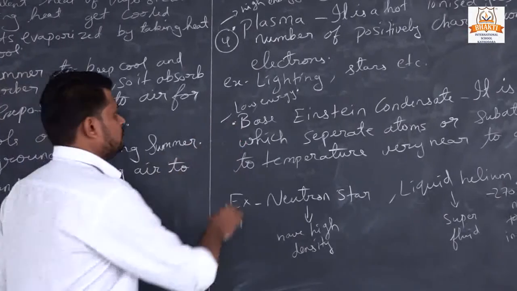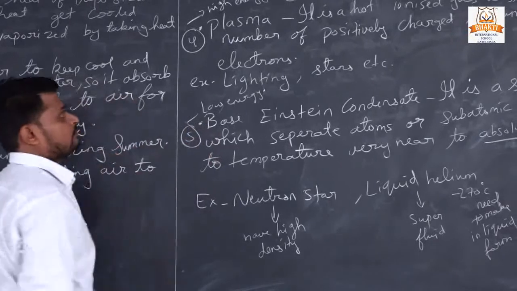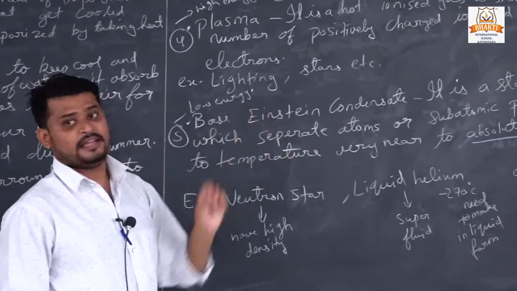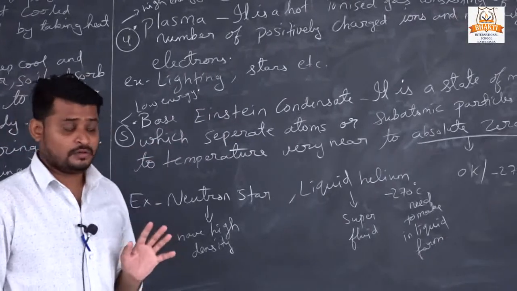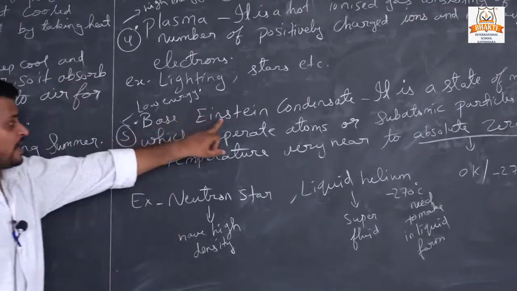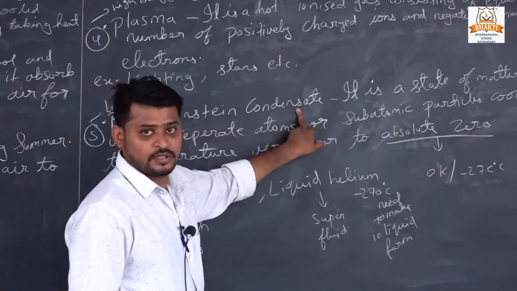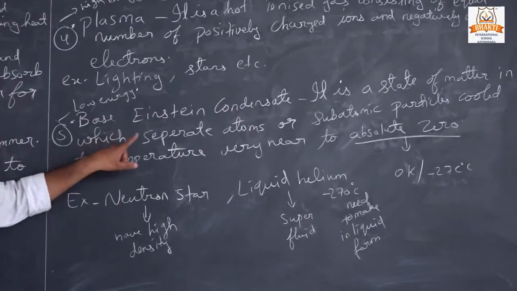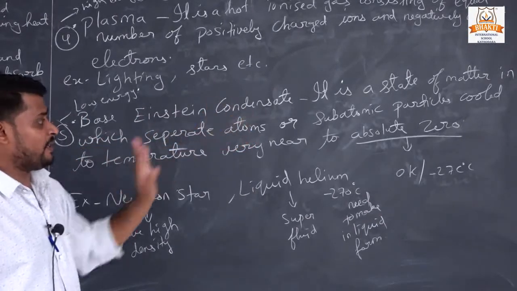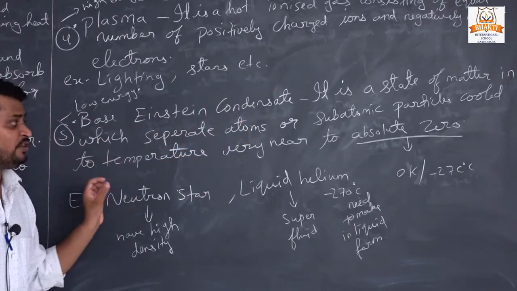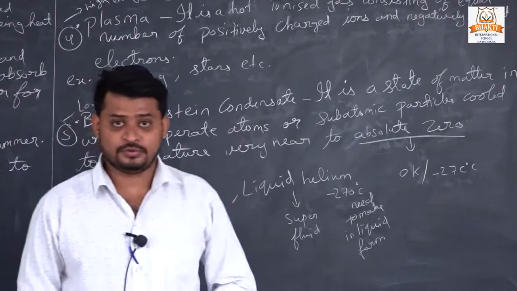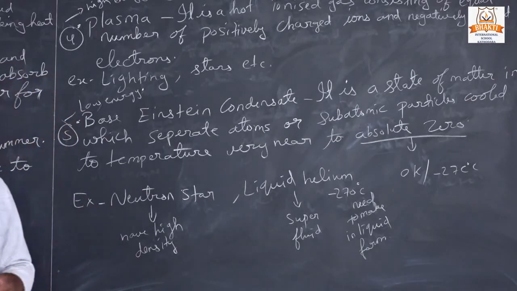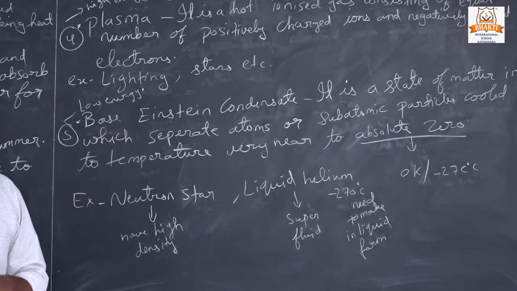Now our fifth state of matter is the Bose-Einstein condensate. What is a Bose-Einstein condensate? It is a state of matter in which separate atoms or subatomic particles are cooled to a temperature very near absolute zero. Matter is made up of atoms, and in an atom there are atomic particles: electron, proton, neutron. We discussed this in lower classes. Now when these atoms and subatomic particles are cooled very near to absolute zero, we get a Bose-Einstein condensate.